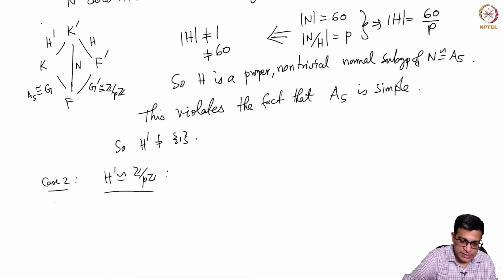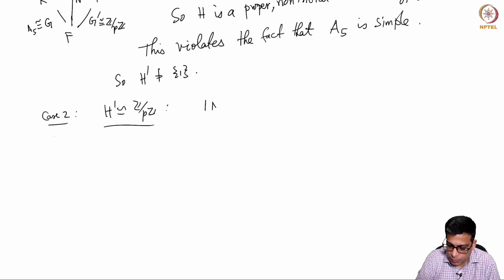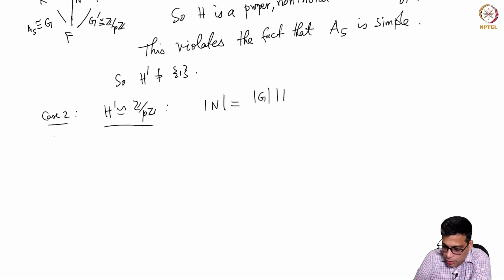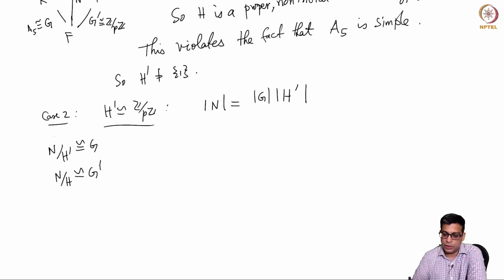That means this is Z mod PZ. So in this case, we conclude that H prime must be Z mod PZ. So now let's just do some simple group theory. So we know that the order of N is, because N mod H prime is isomorphic to G and N mod H is isomorphic to G prime, at the same time this is order of H times order of G prime, right?